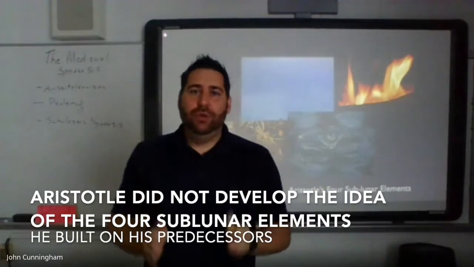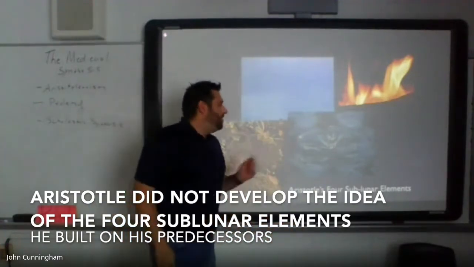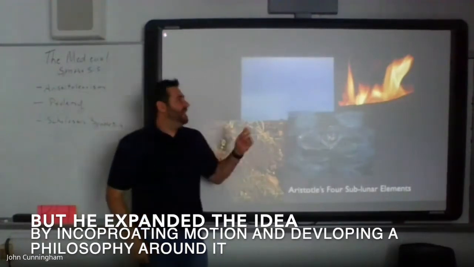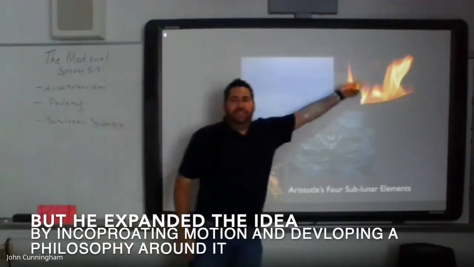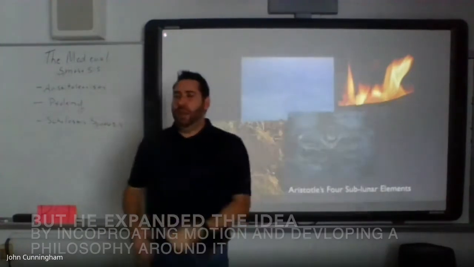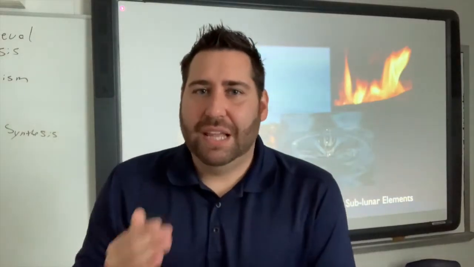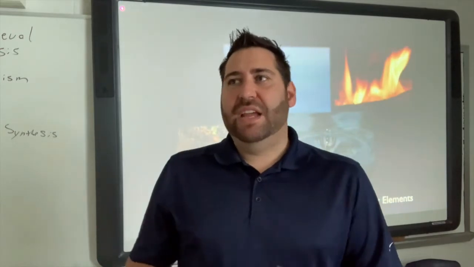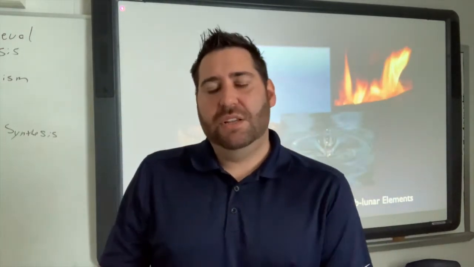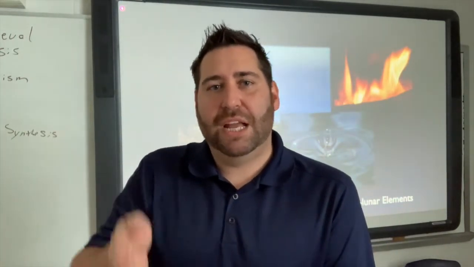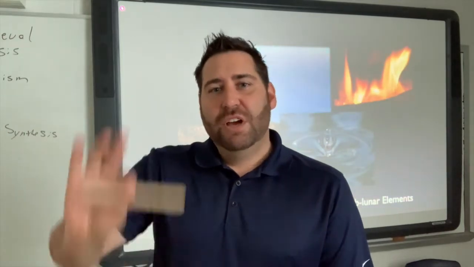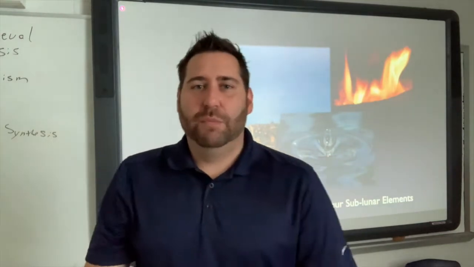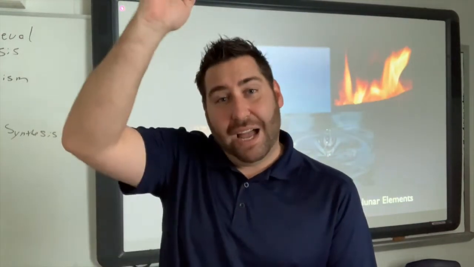The 4 sub-lunar elements. You have your heavy elements, earth and water. And then you have your light elements, air and fire. Now, what distinguishes heavy elements from light elements is the fact that heavy elements have a natural motion, what he describes as a rectilinear motion, meaning a straight line motion that moves from high to low, whereas light elements have a rectilinear motion that moves from low to high.